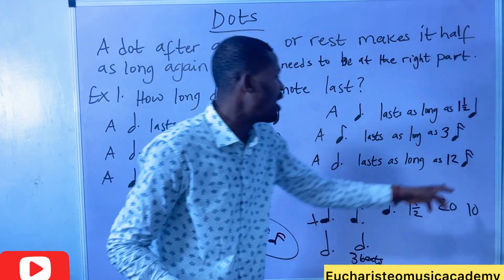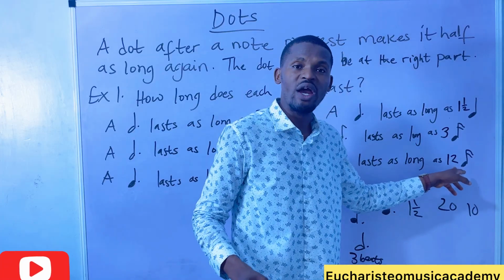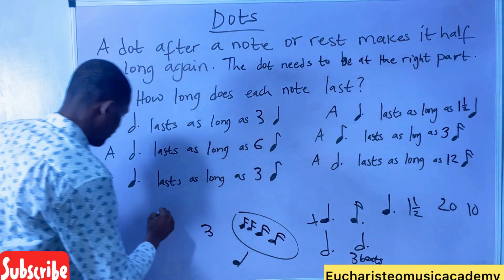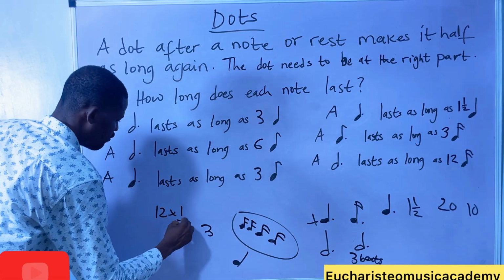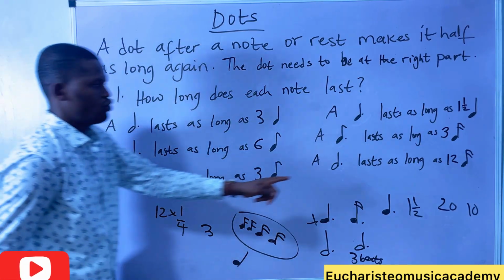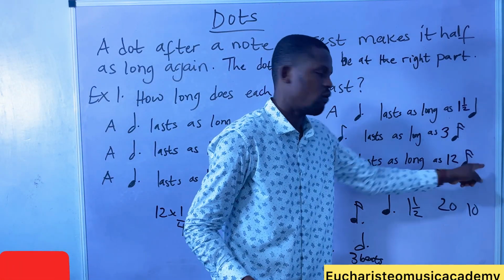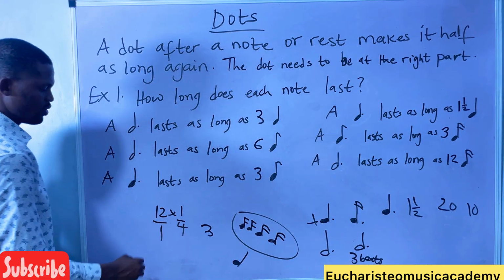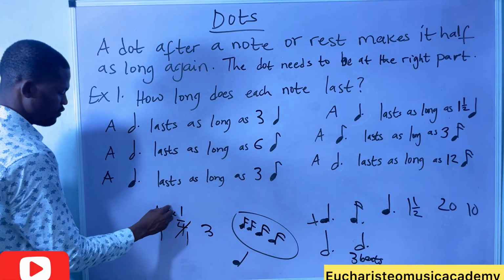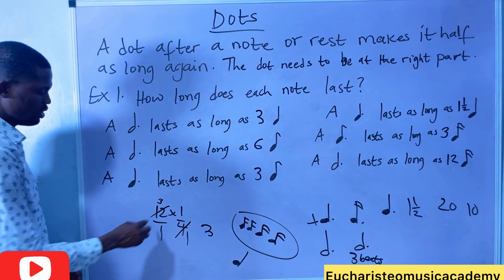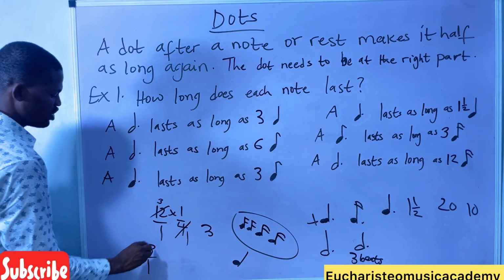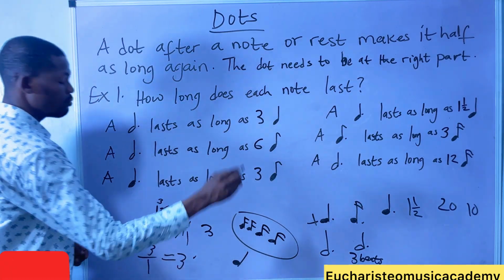If you times 12 by 1/4, you must get 3. 12 times 1/4. Let's see if we have 3. 12 over 1 times 1 over 4. Are you following? 3 times 1 is 3. 1 times 1 is 1. 3 over 1 is equal to 3.